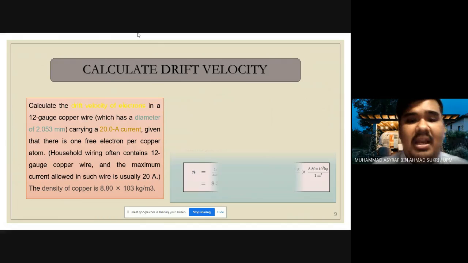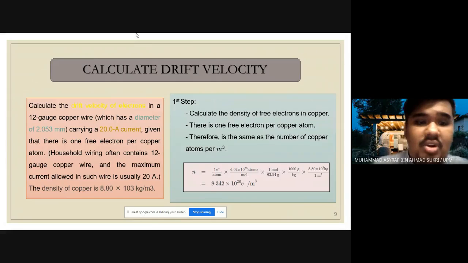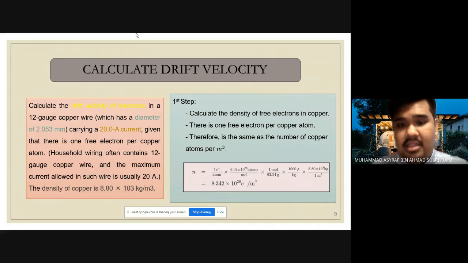For the first step, we must find the density of the free electrons in copper. We know from the question that we have one free electron per copper atom. Therefore, it is the same as the number of copper atoms per meter cube. So we get that the density of the free electrons in copper is 8.342 multiplied by 10 to the power of 28 electrons per meter cube.